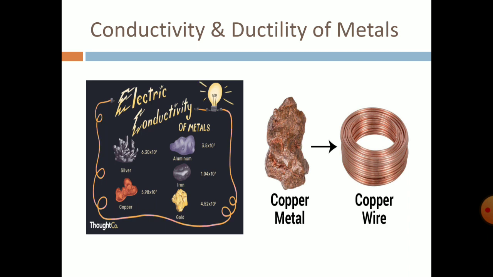Then ductility, like this copper metal, it is in a mineral form, like metallic rocks which look like this, and it is melted down and then forms a copper wire like this. So it is an example of that ductility.